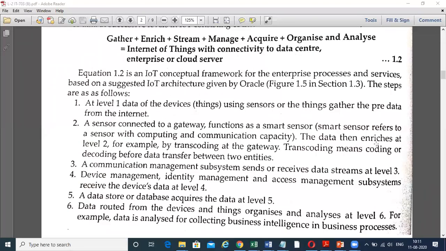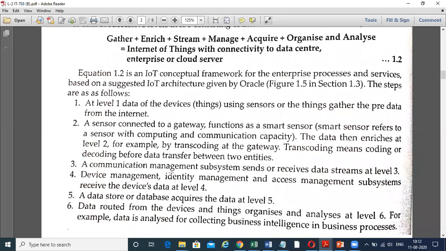The data then enriches at level 2, for example, by transcoding at the gateway. Transcoding means coding or decoding before data transfer between two entities. And it means the data then enriches at level 2. Level 2, that is the enrich step, by means of the gateways.